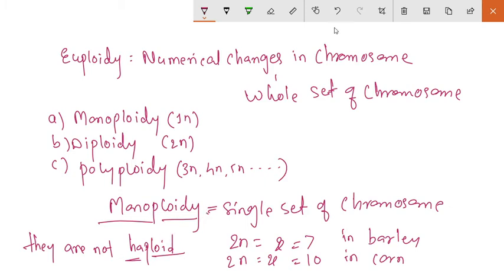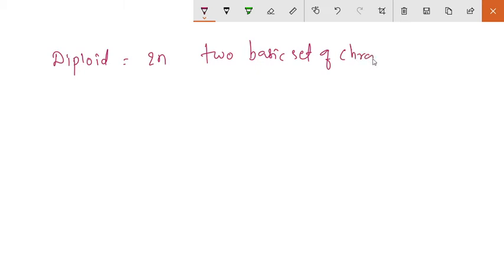Okay. Then the diploid. Diploid means they have two basic sets of chromosomes, denoted as 2n. Then polyploids.